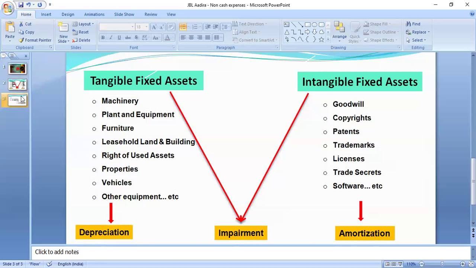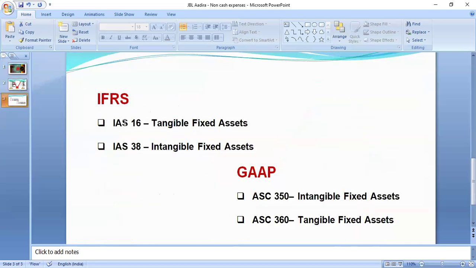The same will be considered while calculating the operating profit. Now, as per IFRS International Accounting Standard 16, depreciation has to be charged against all tangible fixed assets. International Accounting Standard 38 says that when you are utilizing intangible assets, you also have to charge amortization expenses. Similarly, for Generally Accepted Accounting Principles, ASC, which stands for Accounting Standards Codification, amortization should be charged on intangible assets, and Accounting Standards Codification 360 says depreciation has to be charged against tangible fixed assets.